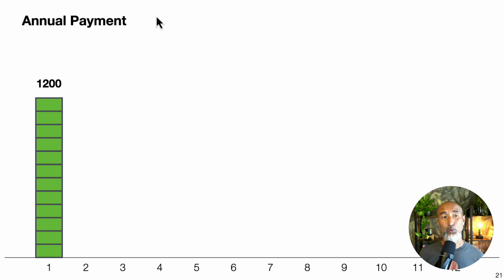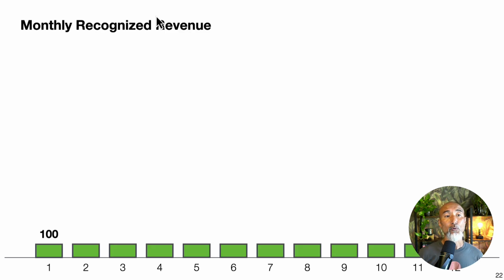You get, let's say, $1,200 in the first month, but then you can't recognize the $1,200 as part of today's MRR, right? So you want to actually spread it out over the next 12 months and divide it by 12. So each month you can take $100 out of the $1,200 as revenue.